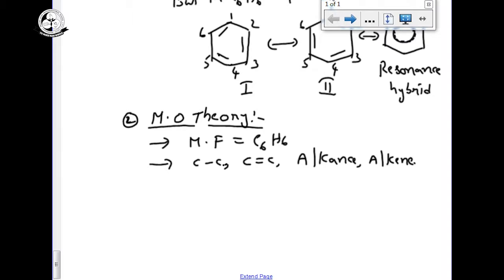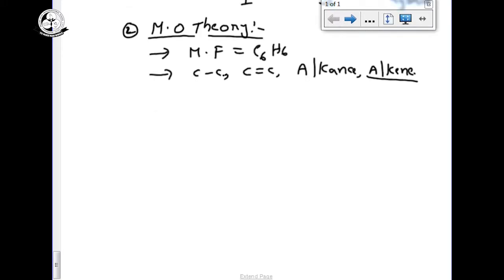Benzene does not behave like alkenes and alkynes. While multiple bonds are present, it does not behave like alkenes. There is a double bond, so we can say it is an unsaturated compound, either alkene or alkyne. Since a double bond is present, we feel it should behave like an alkene, and alkenes give a test, the unsaturation test. Organic compounds containing multiple bonds have one test, the unsaturation test.